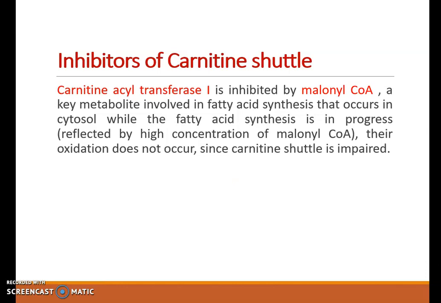Inhibitors of carnitine shuttle: carnitine acyltransferase 1 is inhibited by malonyl-CoA, which is a key metabolite involved in the fatty acid synthesis that occurs in cytosol. So, if carnitine shuttle is impaired, fatty acid oxidation does not occur.